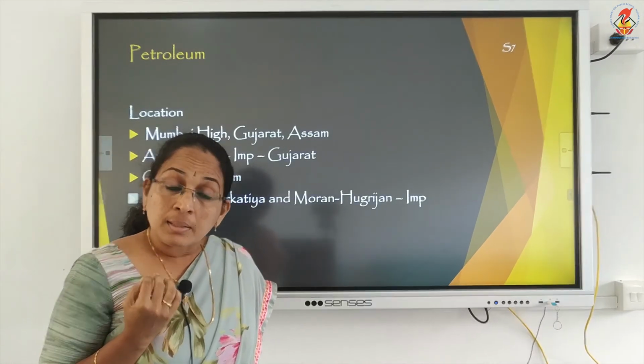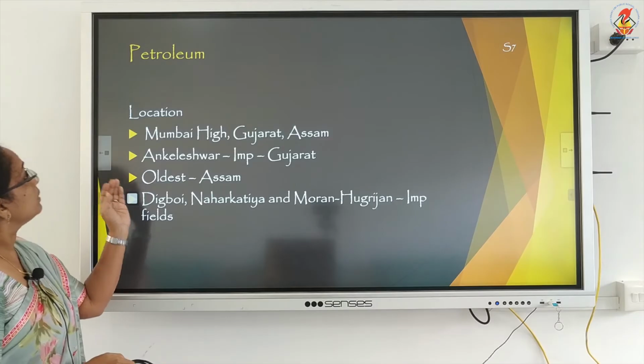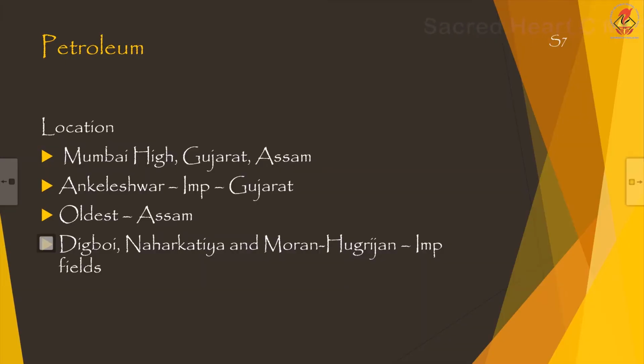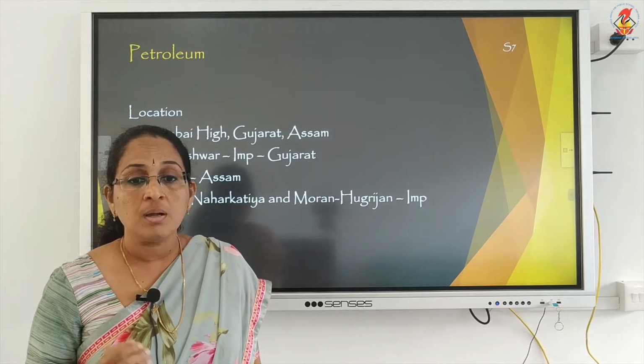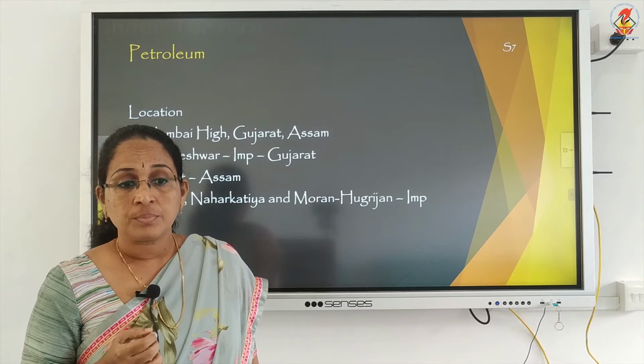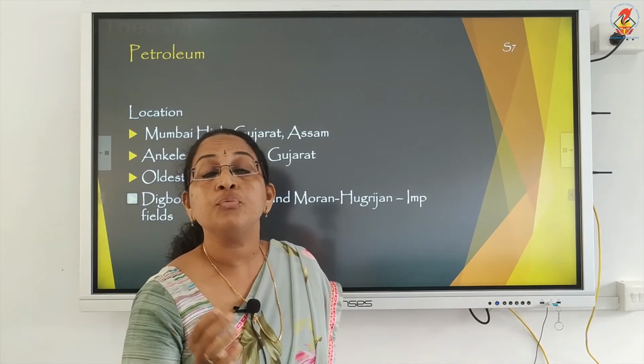And in Gujarat, the important petroleum reserves we can find in Ankleshwar, and the oldest petroleum producing state is Assam. And in Assam, the main petroleum reserves are in Digboi, Naharkatia and Moran Hujrijan, which are the important fields.